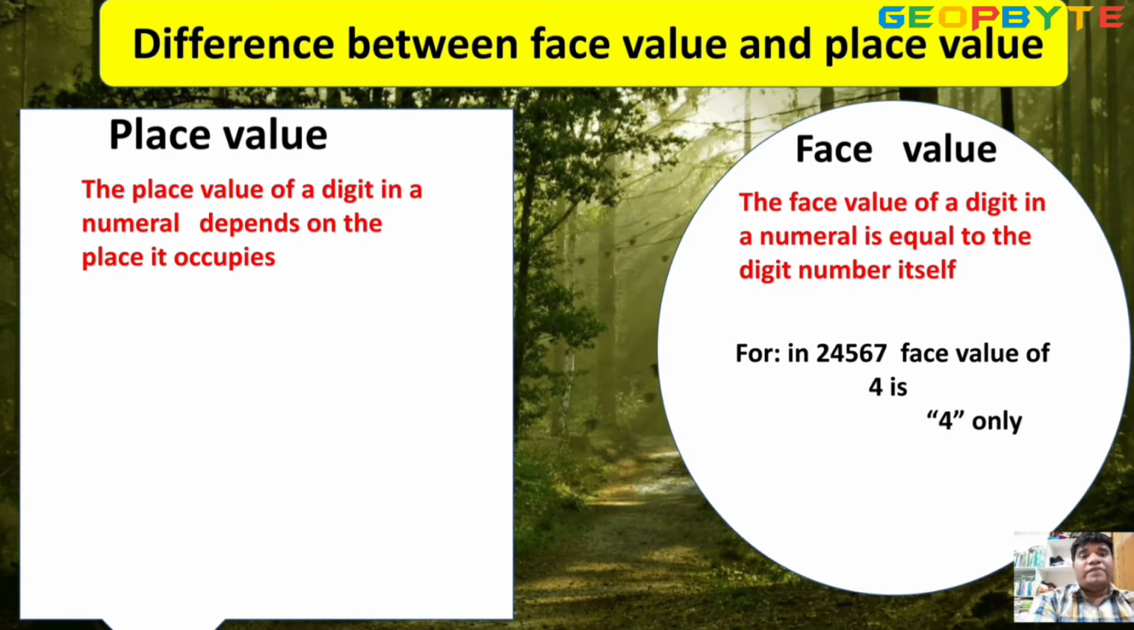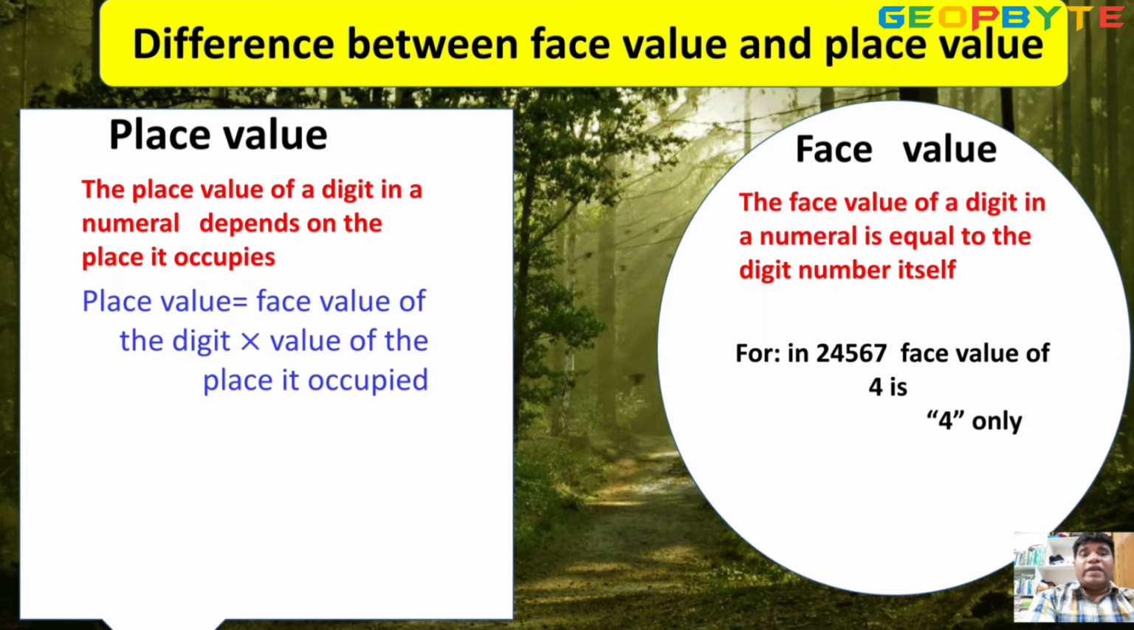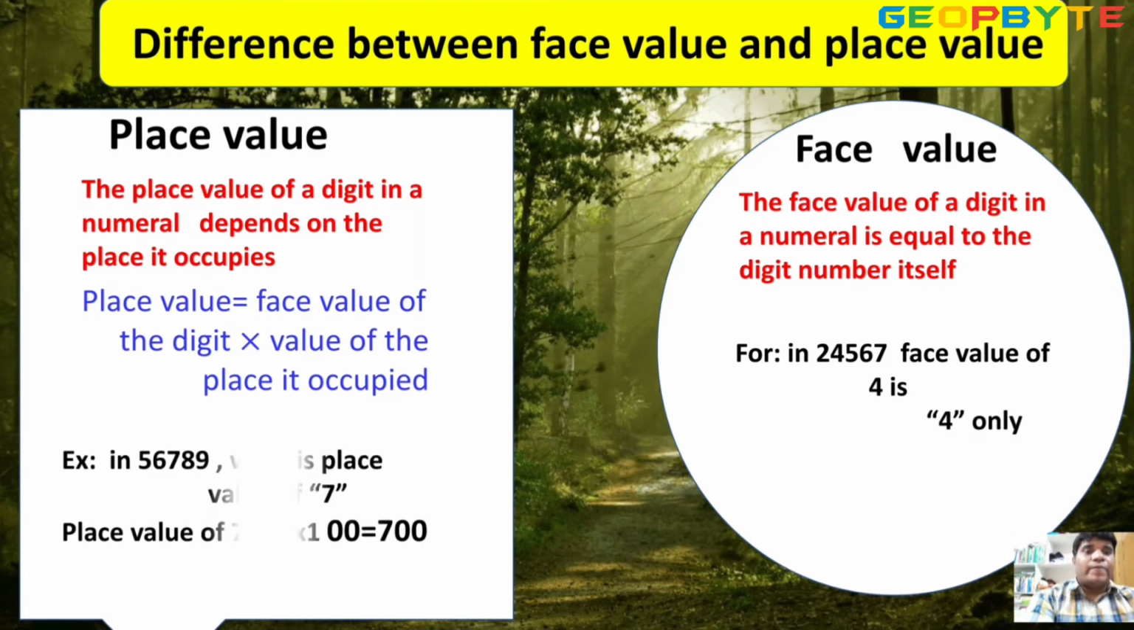But place value is the face value of the digit times the value of the place it occupies. I mean unit digit, 10s digit, 100s digit, 1000s digit, this type. Take 5, 6, 7, 8, 9. What is the place value of the 7? The place value of the 7 is 7 times what is the position? 100s position. Unit digit, 10s digit, 100s digit. So 700.